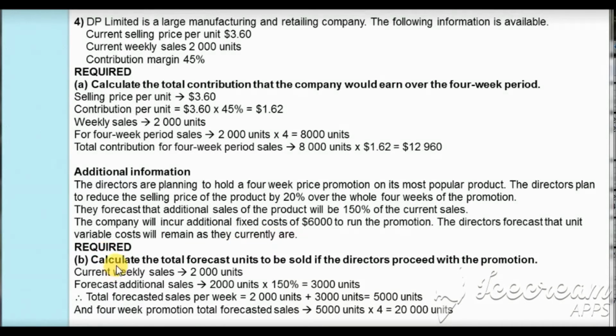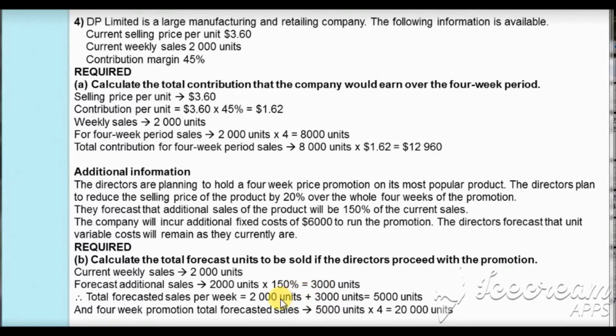In part (b) of the question, we are asked to calculate the total forecast units to be sold if the directors proceed with the promotion. You see, the current weekly sales are 2000 units and the forecasted additional sales of the product will be 150% of the current sales. So 2000 units times 150%, which will be the additional sales, will be 3000 units.